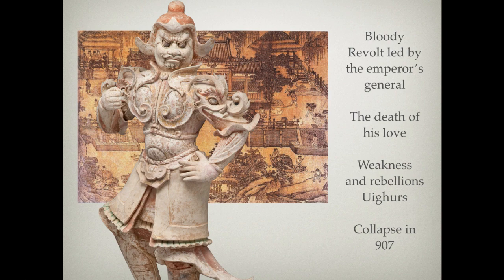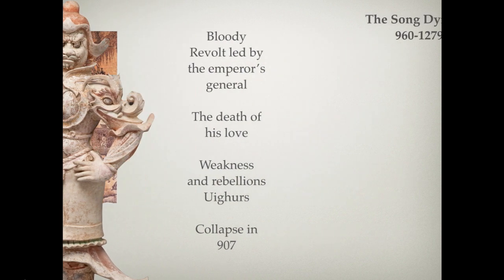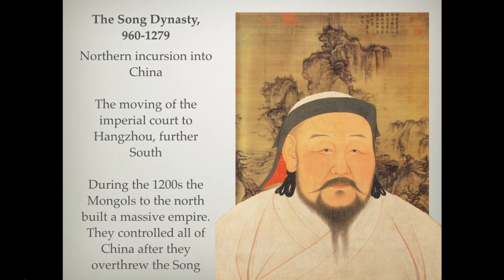Ultimately, we lead to collapse in 907. This, of course, leads to a tumultuous, chaotic time, inevitably set right and set into solidification through the Song dynasty, which lasted from 960 to 1279.